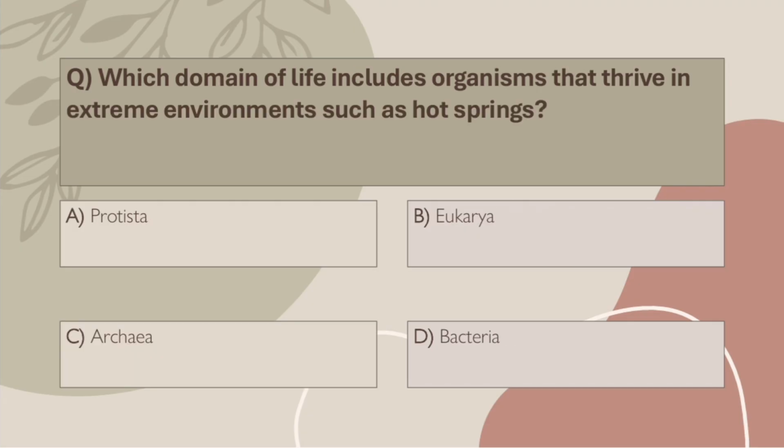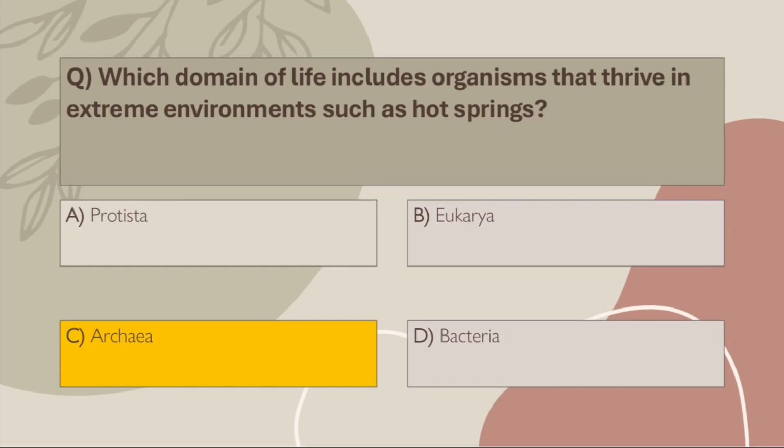Q19. Which domain of life includes organisms that thrive in extreme environments such as hot springs? A. Protista. B. Eukarya. C. Archaea. D. Bacteria. Correct answer, C. Archaea. Archaea are extremophiles. They survive where most organisms would die.